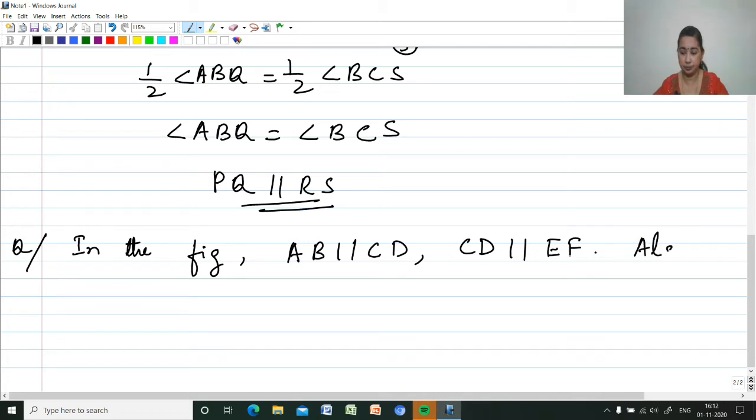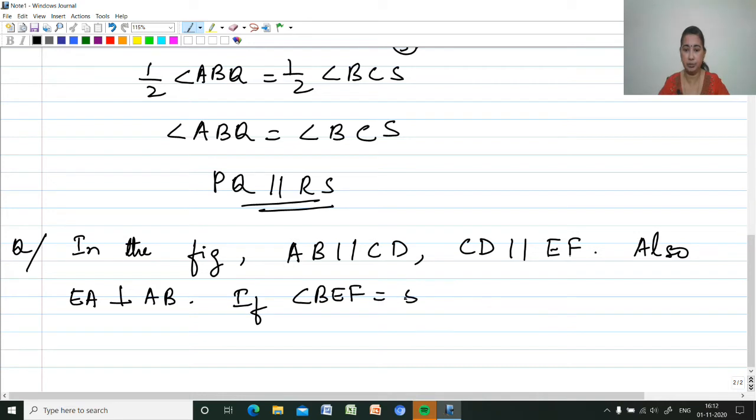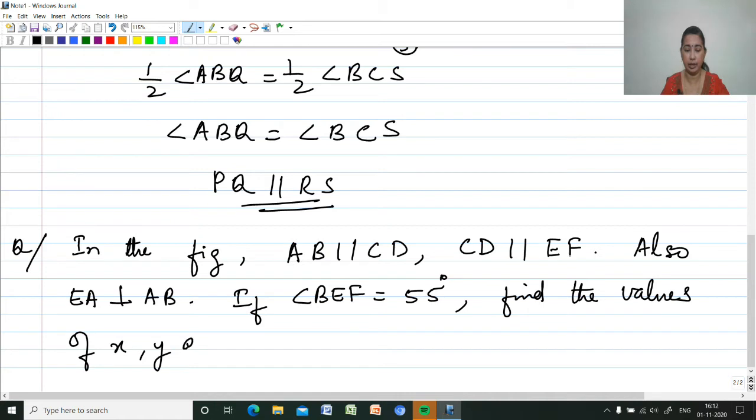Also, EA is perpendicular to AB. If angle BEF is equal to 55 degrees, find the values of X, Y and Z.